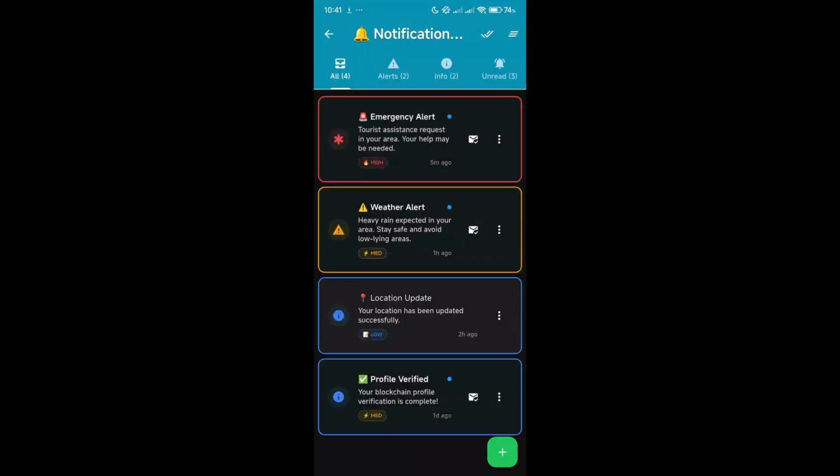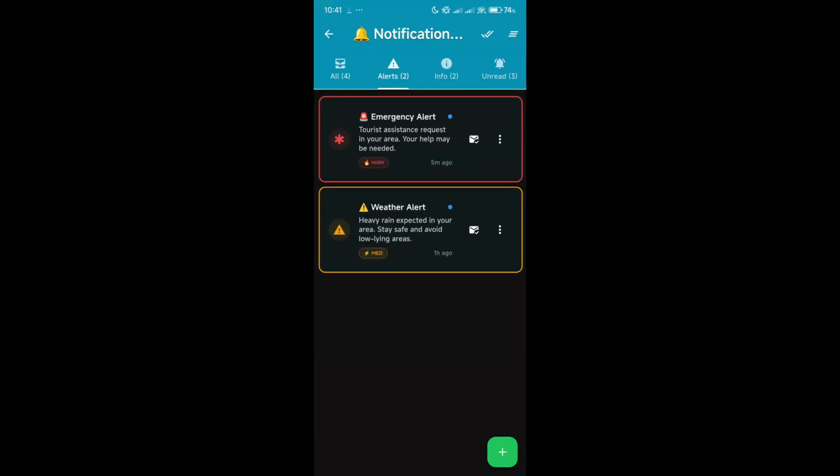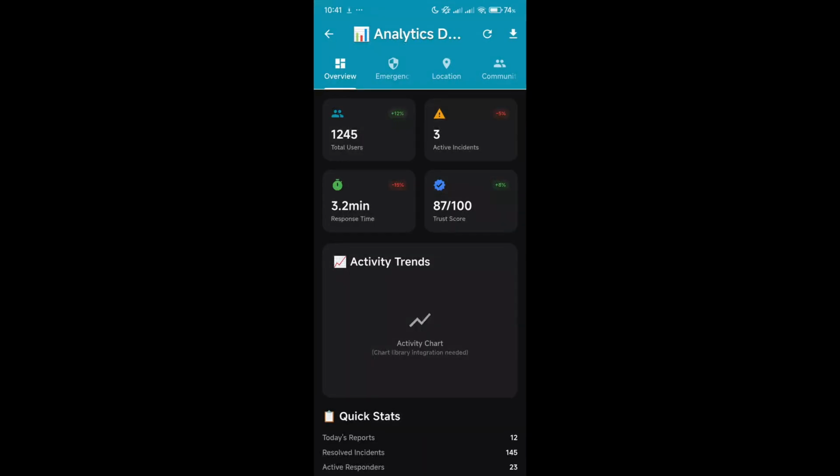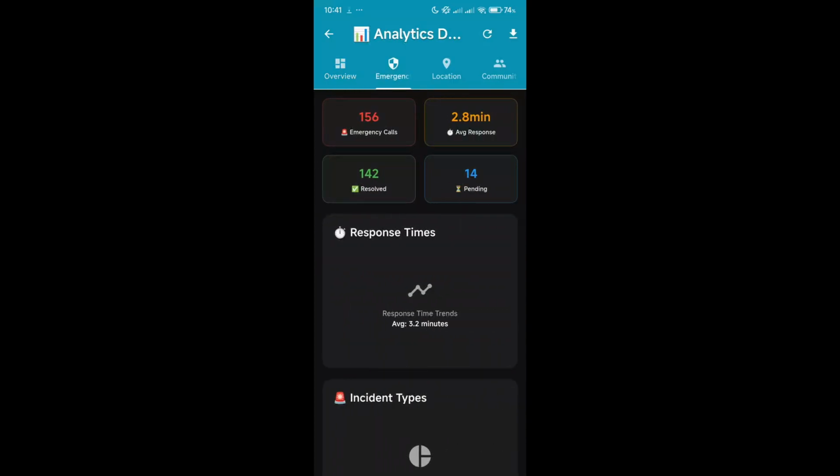Here is our notification center to give you all the alerts regarding the weather, locations, what all things you should be careful about, or the nearby incidents. Here is our analytics for the application, the overall overview in the emergency, what is the response time of the police or ambulance in case of emergencies, how many locations the app has tracked, and the communities which are currently